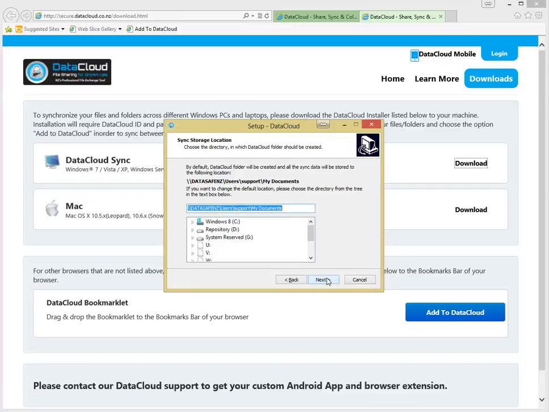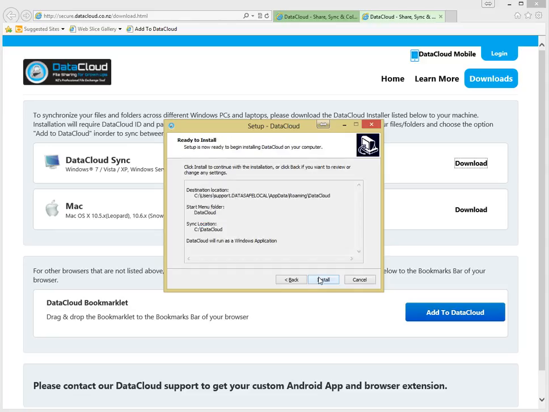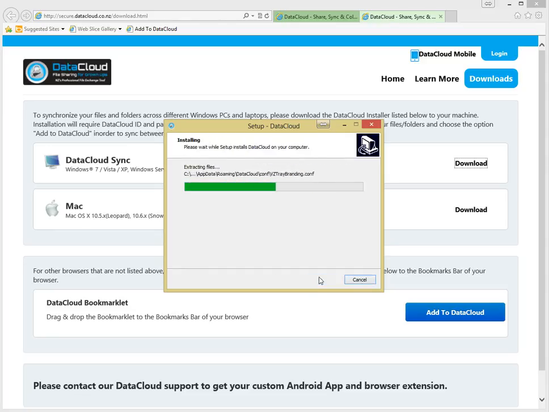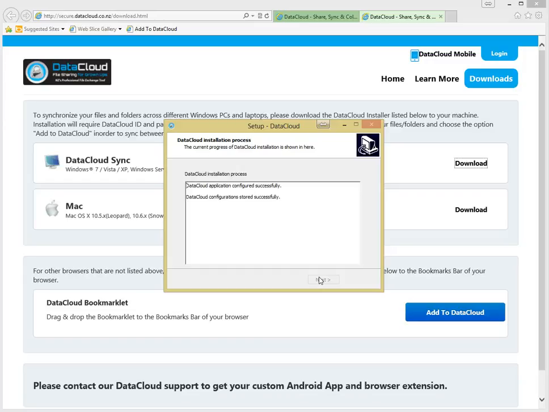Now select where you'd like your local sync folder to be, and click Next. Click Install. You may see your toolbar flash while installation completes.